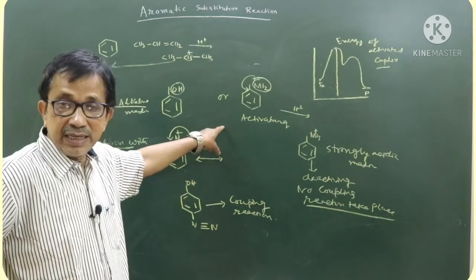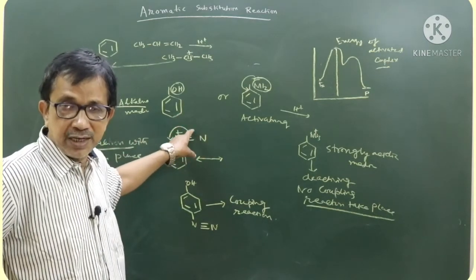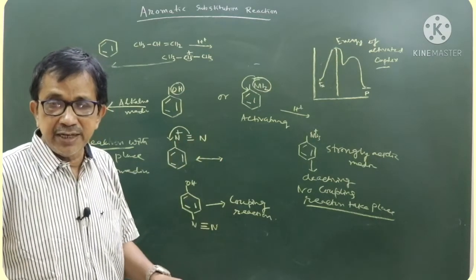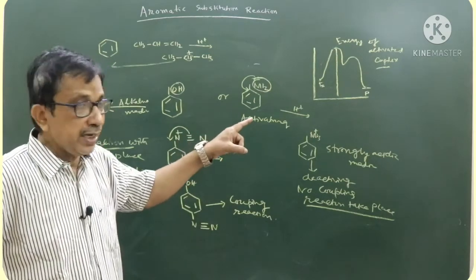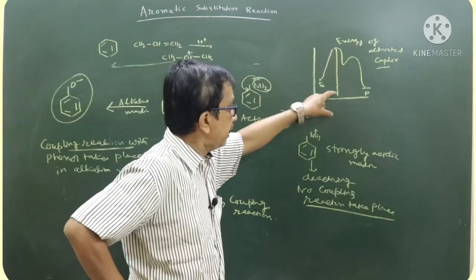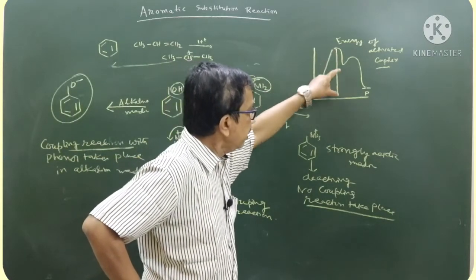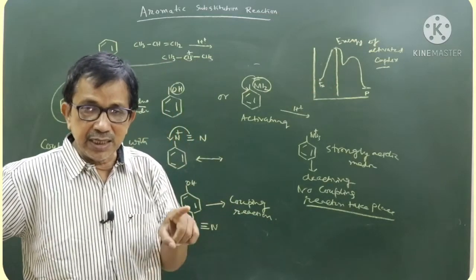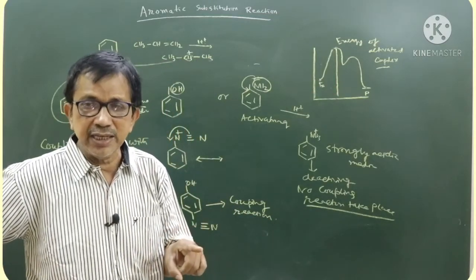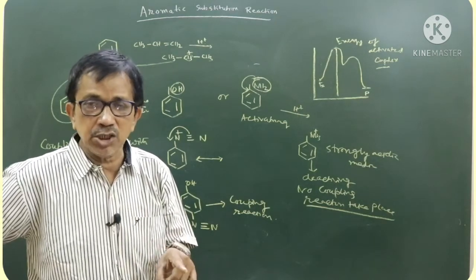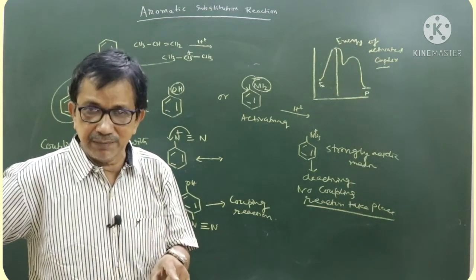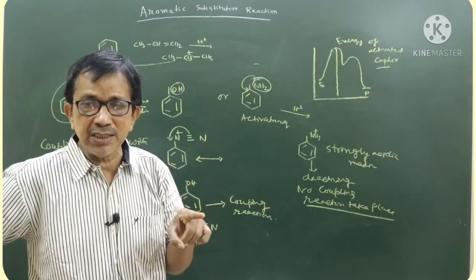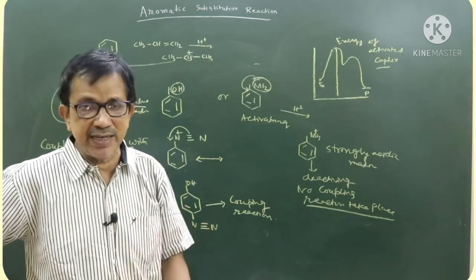Attack by electrophile to form the intermediate is slow, that is the rate determining step. Activation energy for the formation of the intermediate is high, so the rate of formation is slow. In the second stage, the removal of hydrogen is fast, and that is not the rate determining step. Both the addition of electrophile and removal of H do not take place simultaneously.